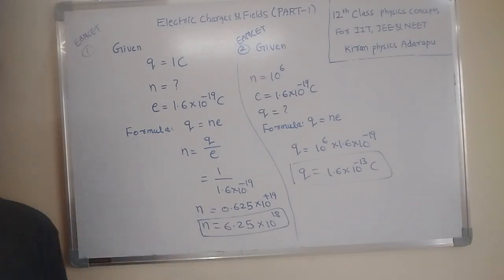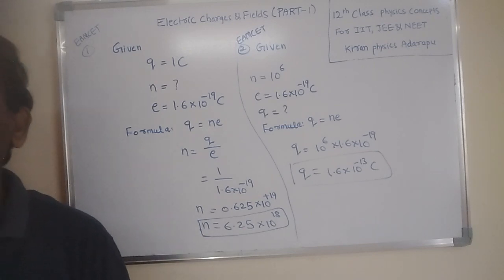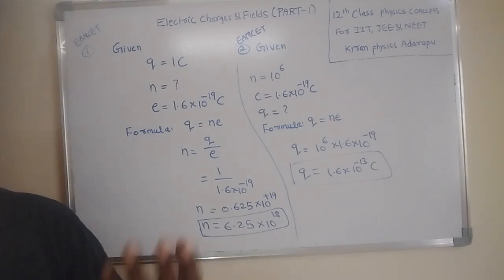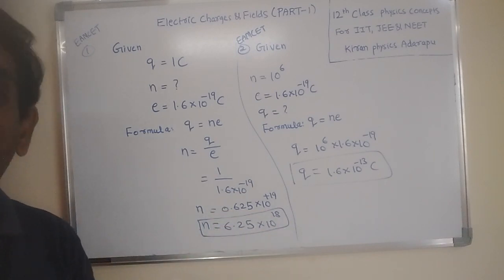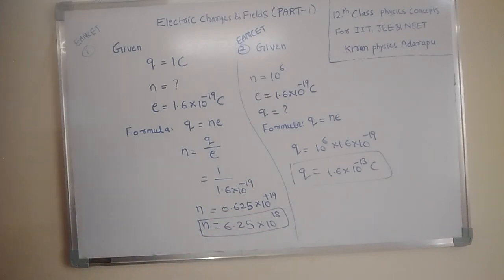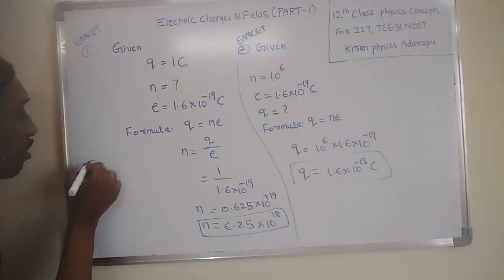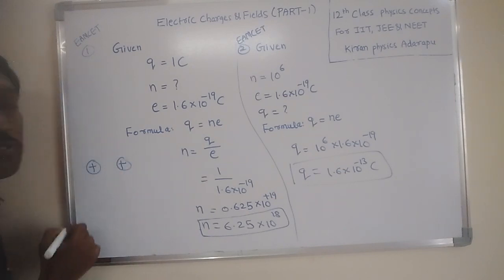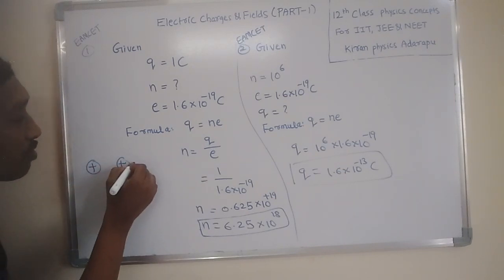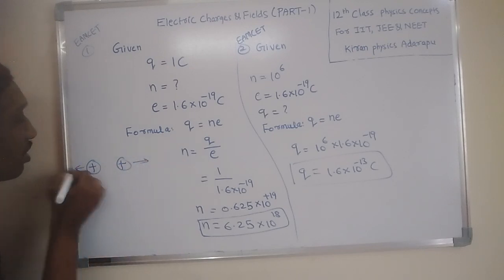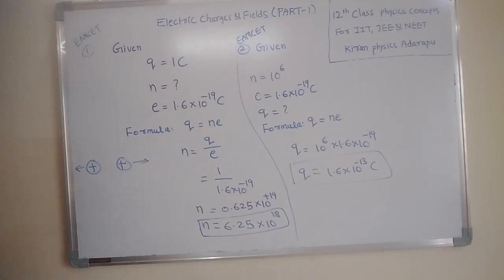And what is the third property? Like charges. Like charges means same charges. For example, we have two types: one is positive charge, the other is negative charge. Like charges means two positive charges. This is one positive charge, and this is another positive charge. These two positive charges repel each other, because they are the same charges. That is one of the important points: between two like charges, a repulsion force always exists.